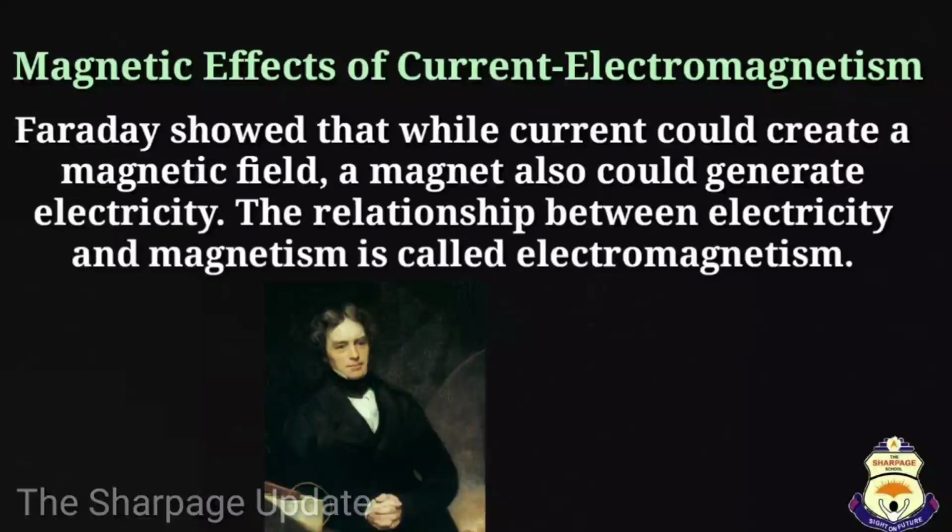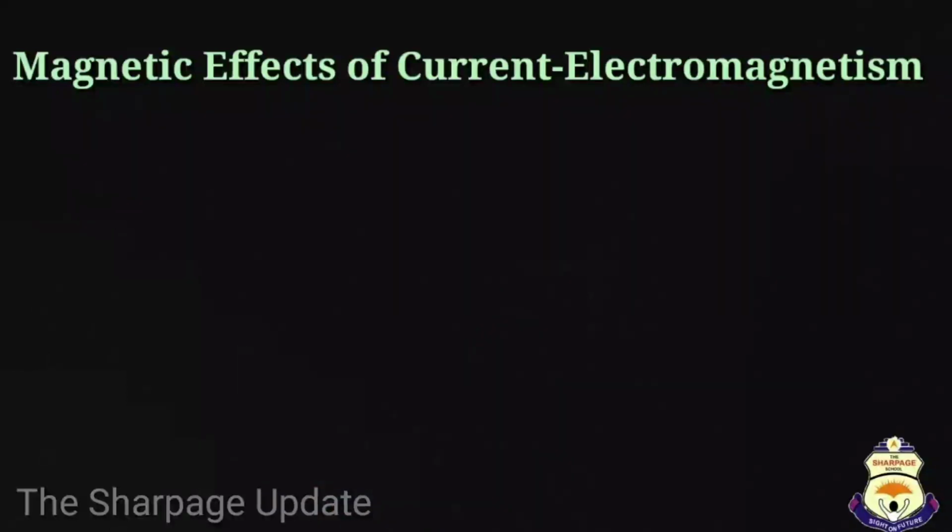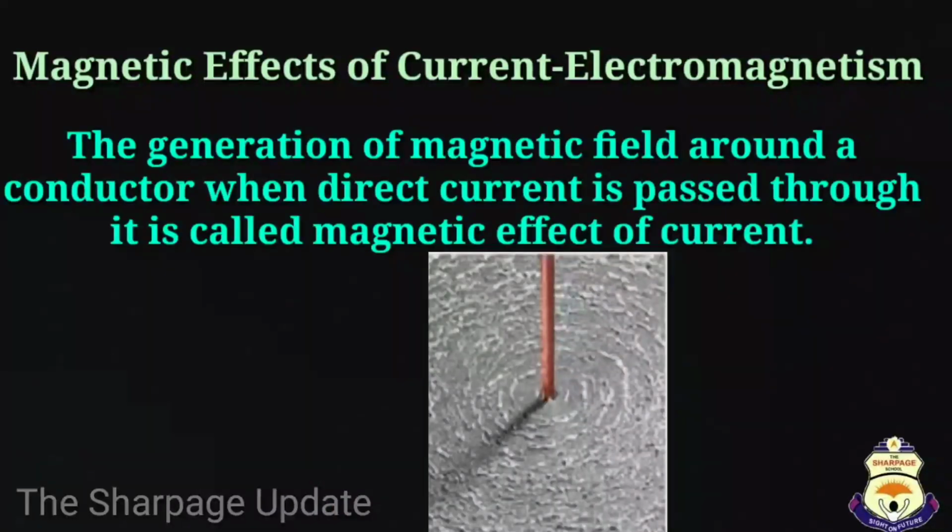The relationship between electricity and magnetism is called electromagnetism. So, dear students, the generation of a magnetic field around a conductor when direct current, that means DC, is passed through it is called magnetic effect of current.